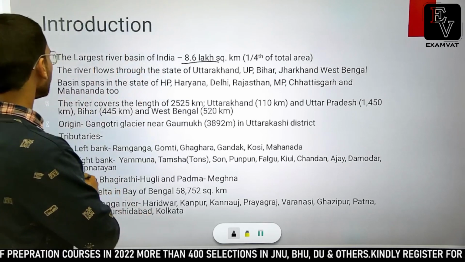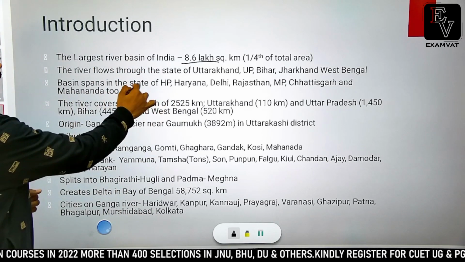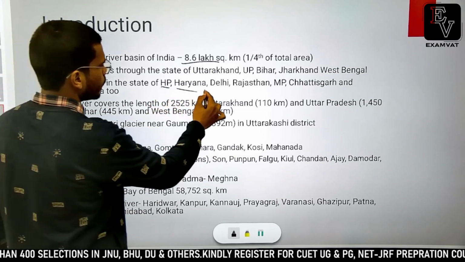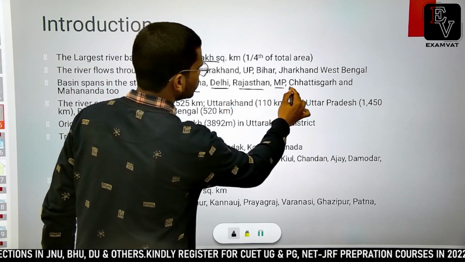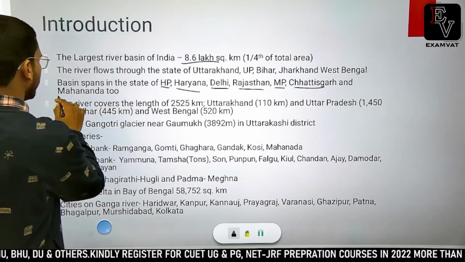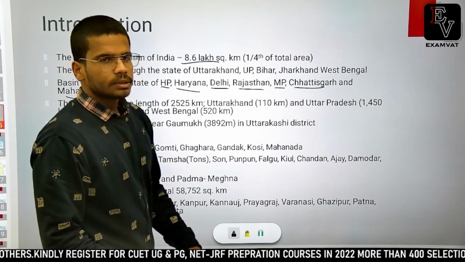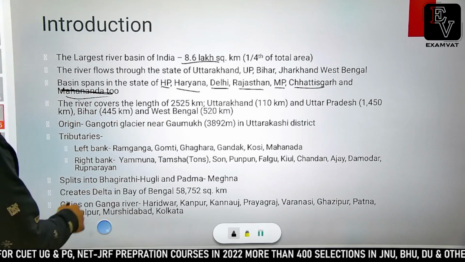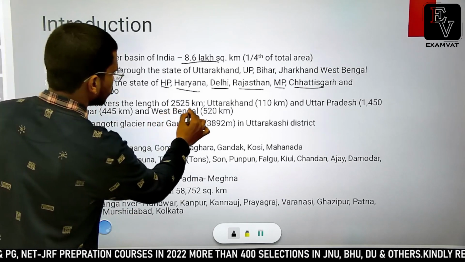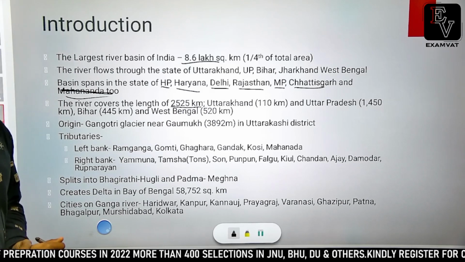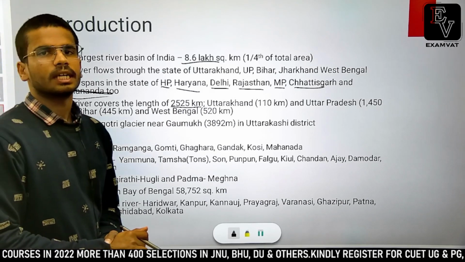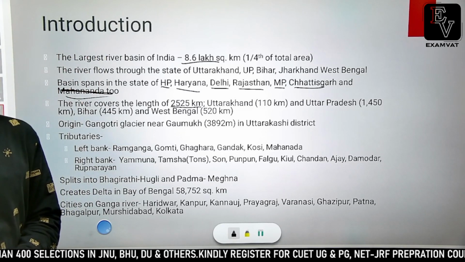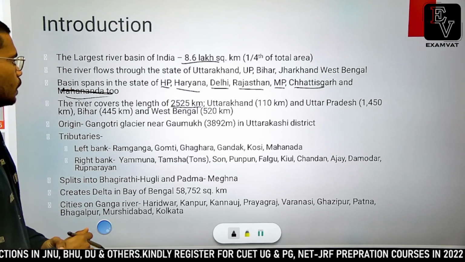And if you talk about the tributaries, then Himachal Pradesh, Haryana, Delhi, Rajasthan, Madhya Pradesh, Chhattisgarh are all covered by this river basin. The river's length is around 2500 kilometers, the approximate length of the Ganga river from its source at Gaumukh to the Bay of Bengal, its mouth.